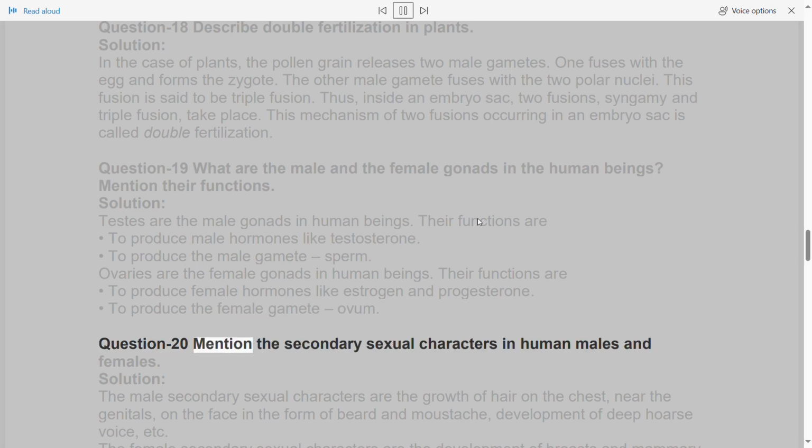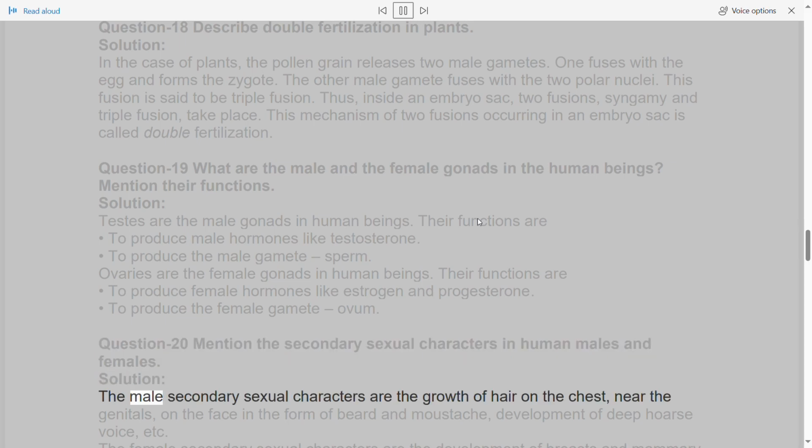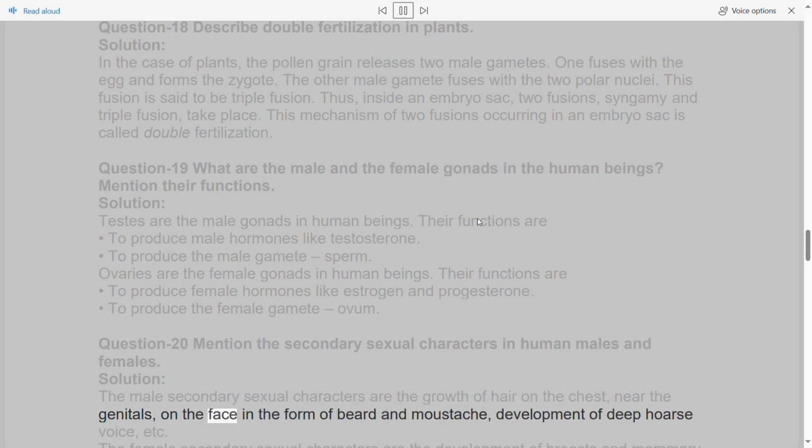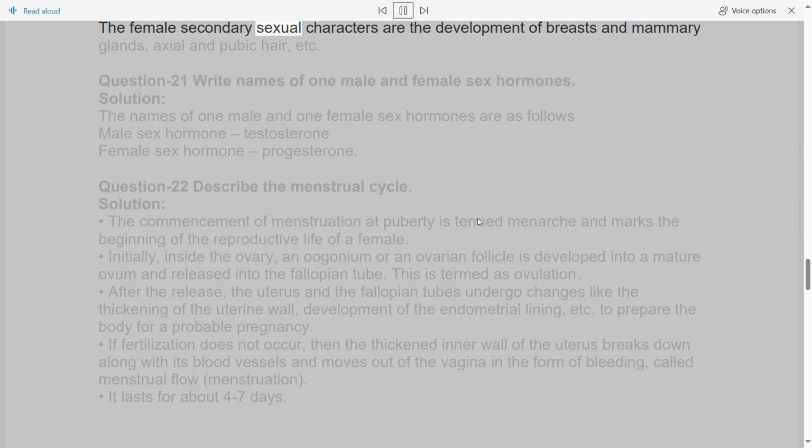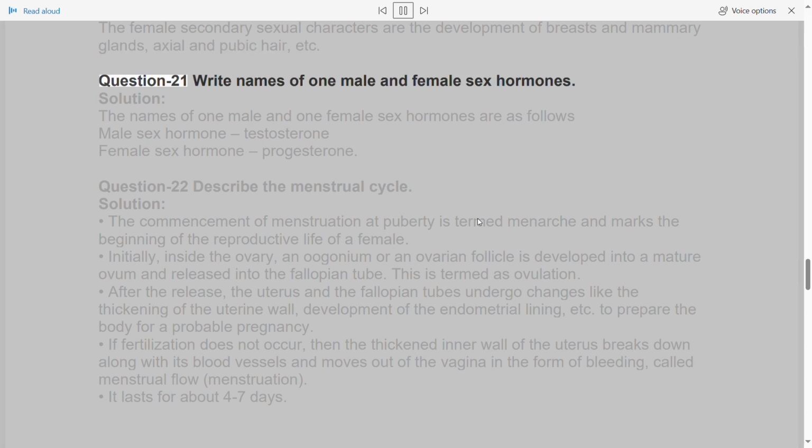Question 20. Mention the secondary sexual characters in human males and females. Solution. The male secondary sexual characters are the growth of hair on the chest, near the genitals, on the face in the form of beard and mustache, development of deep hoarse voice, etc. The female secondary sexual characters are the development of breasts and mammary glands, axillary and pubic hair, etc. Question 21.